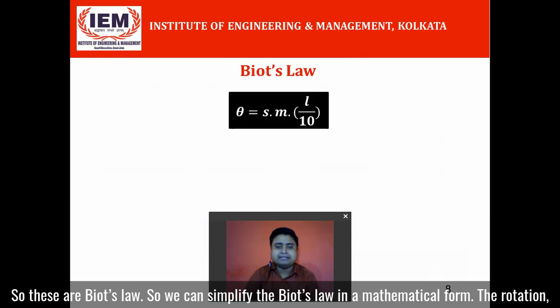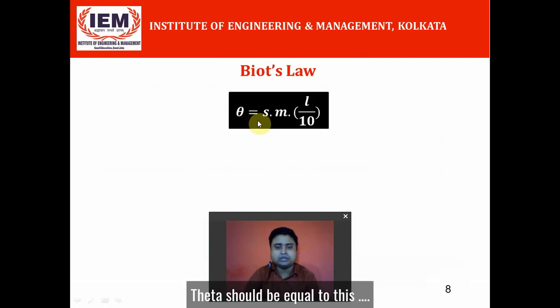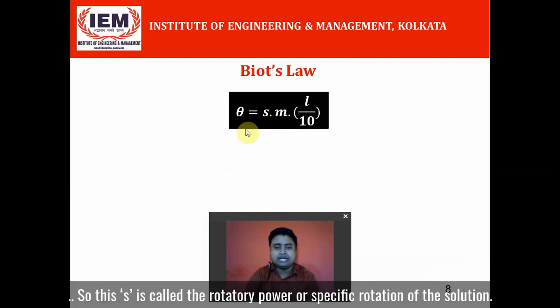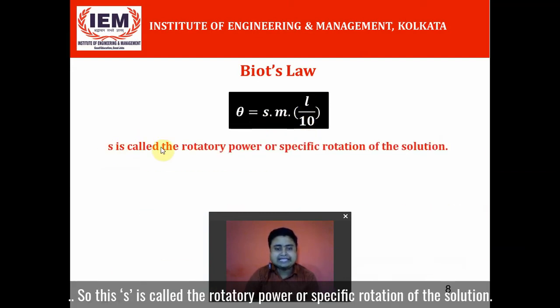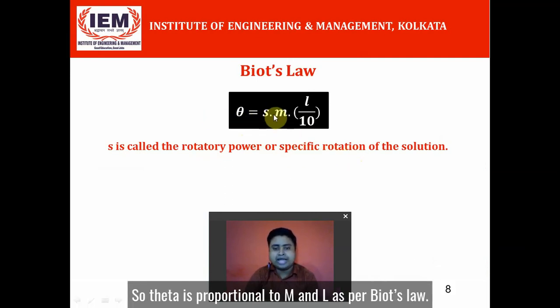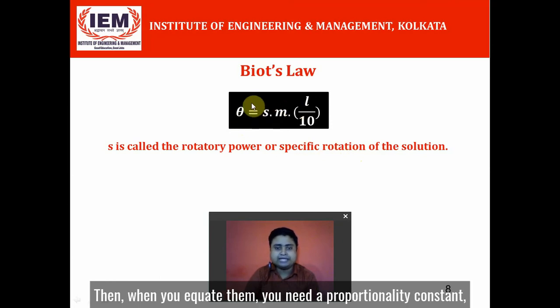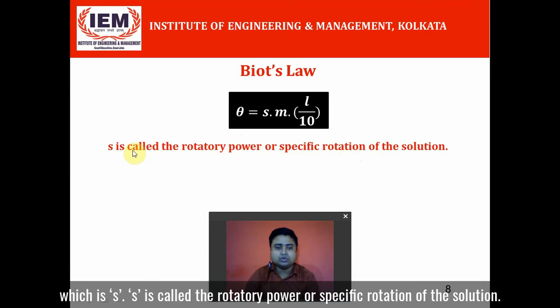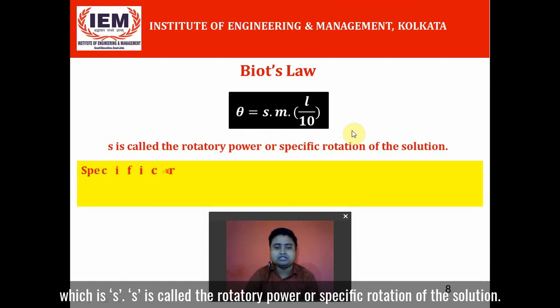We can simplify Biot's law in a mathematical form. The rotation theta is equal to S m L by 10. Theta is proportional to m and L as per Biot's law. When you equate them, you need a proportionality constant, which is S. So S is called the rotatory power or specific rotation of the solution.